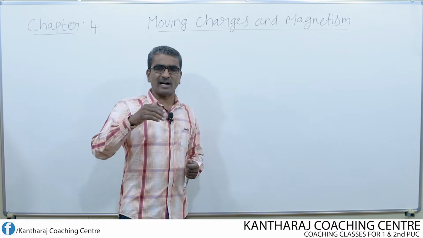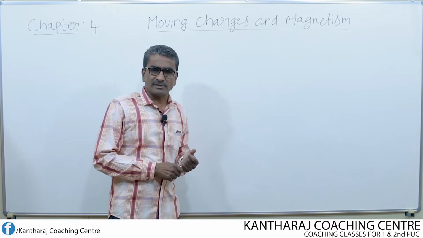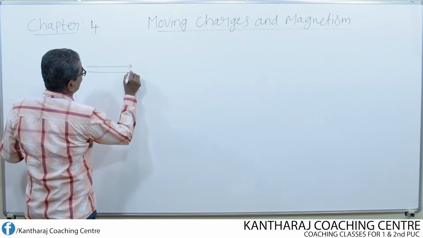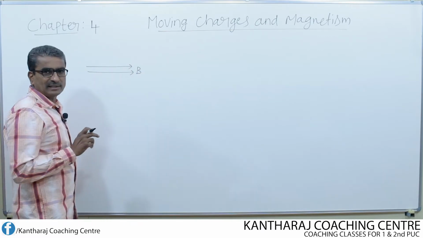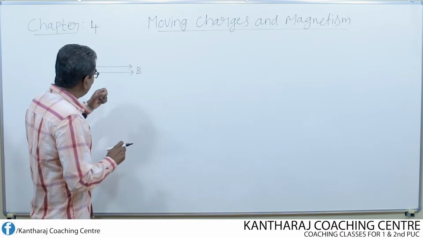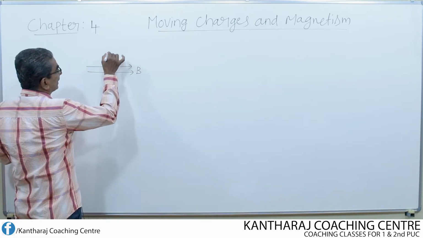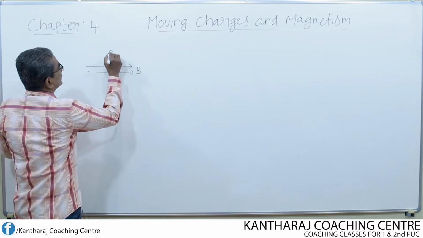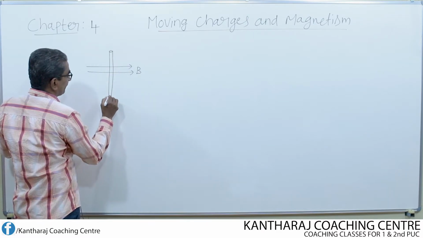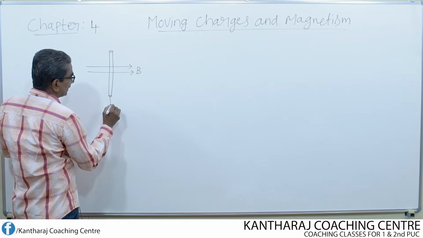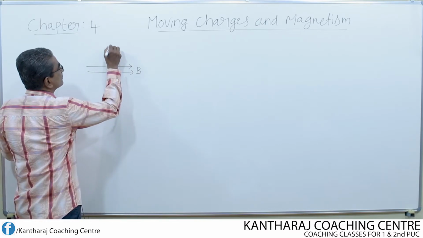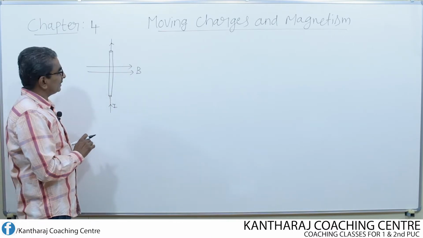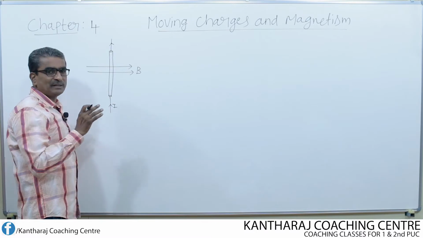External magnetic field means additional field, outside field. Say for example, if I consider one uniform magnetic field B, and in this uniform magnetic field I keep one conductor, means a wire. This is the conductor, okay. Now, if I pass the current through this conductor, then there will be interaction between the two fields.